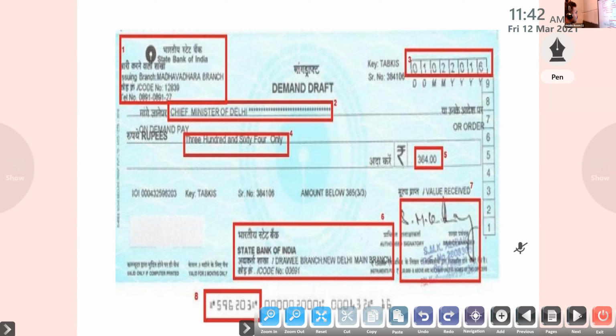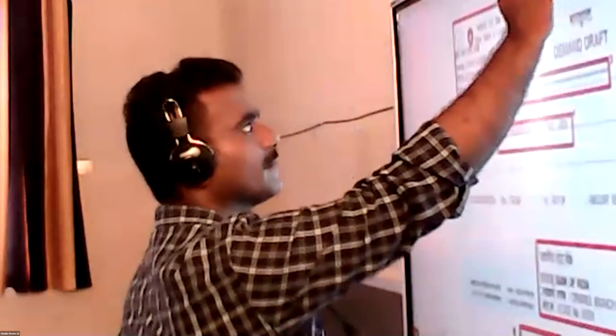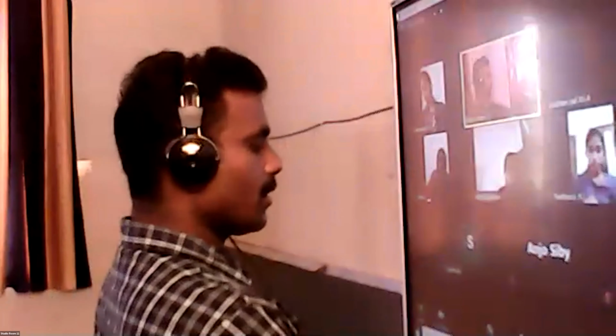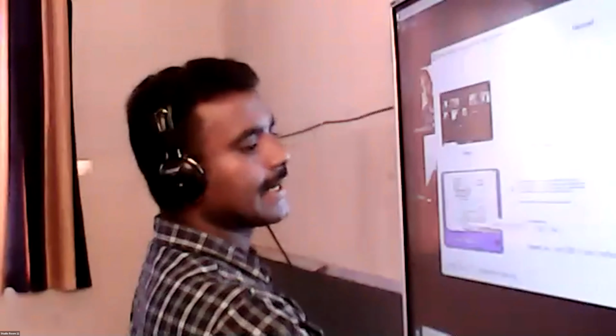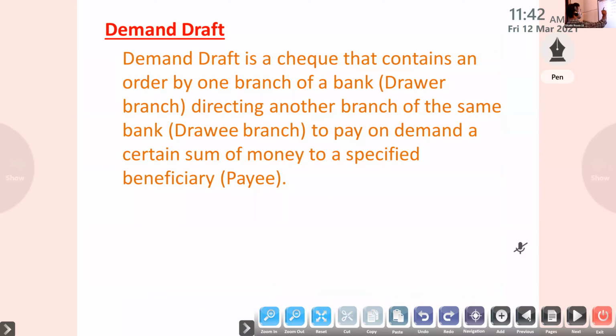Sometimes, in college or university fees, they will tell you to send a demand draft with the application form. You have to give one DD, demand draft. So what do you mean by demand draft? For university fees, it is sometimes more secure compared to a check.